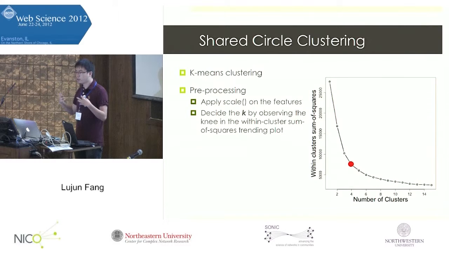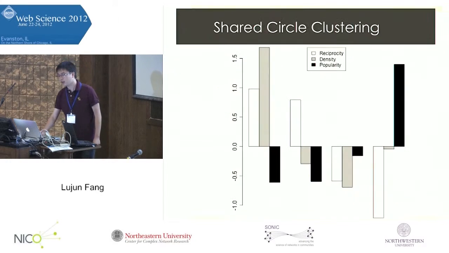Then for k-means, we need to decide the right value for k. One way of deciding k is to plot the within-cluster sum of squares and try to observe the elbow in the plot. In this case, we observe that k equals 4 is a good value.